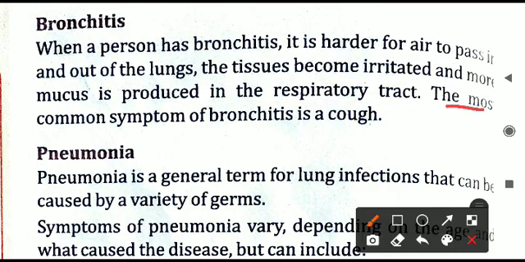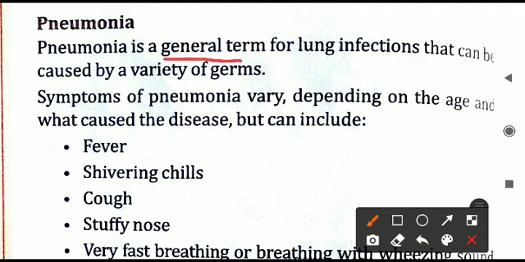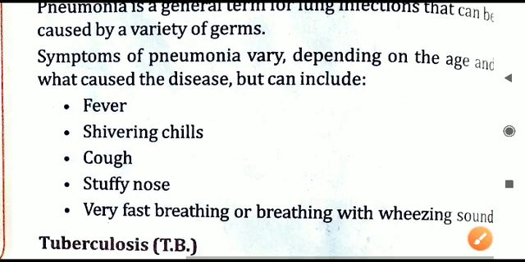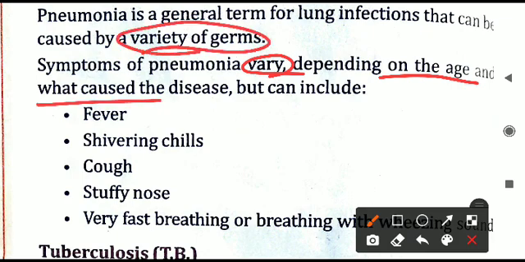The most common symptom of bronchitis is what? It is cough. Next, pneumonia. Pneumonia is a general term for lung infections that can be caused by a variety of germs. So symptoms we are reading here. Symptoms vary. They are not fixed in every person. The symptoms may change from person to person depending on the age or also what caused the disease, because a variety of germs cause pneumonia.